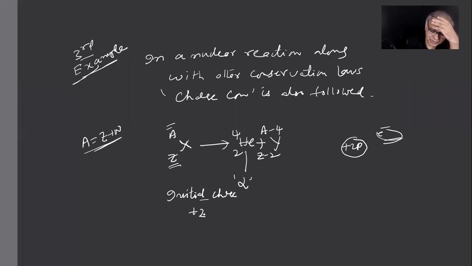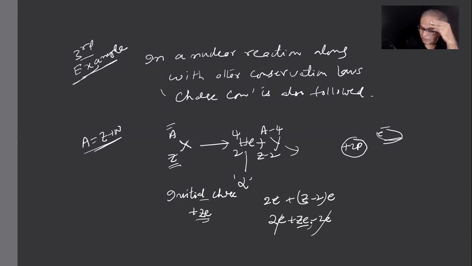Plus Ze, the charge of the protons here. Now the final charge will be 2e for the helium nucleus plus Z minus 2 into e for the new nucleus Y. So 2e plus Ze minus 2e. So the final charge is also Ze again. This is what you mean by charge conservation in a nuclear reaction.